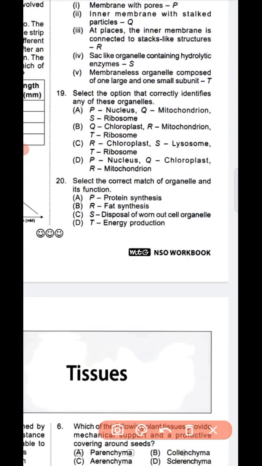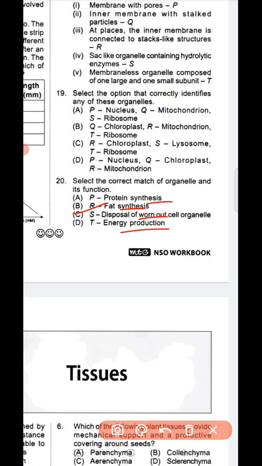Select the match of the organelle, its function. P, protein synthesis; R, fat synthesis; S, disposal of worn out cell organelle; T, energy production. So 20C is the correct answer, disposal of worn out cell organelle. So this is question number 20. Option C is the correct answer.